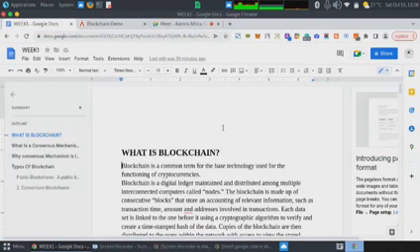The blockchain stores information in a block, and the blocks are linked together by the hash of the previous block. The information in these blocks is distributed across various computers coming together to form this network.